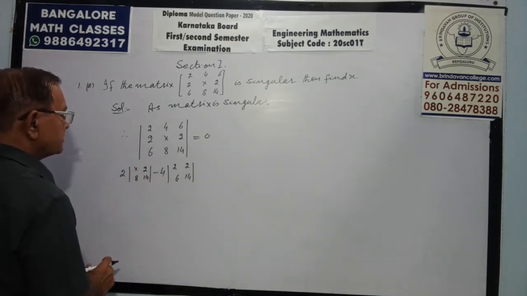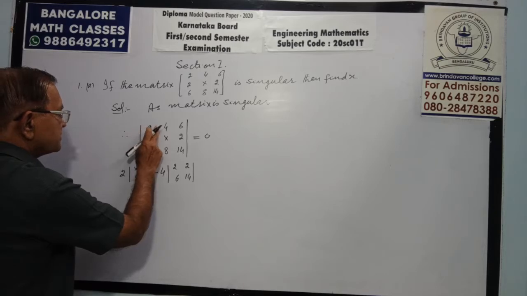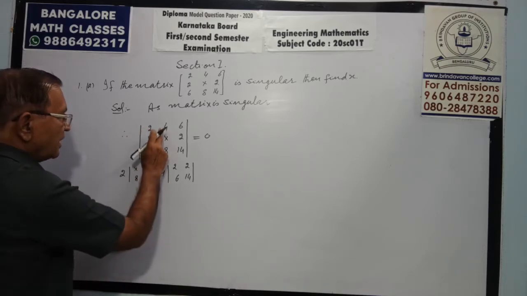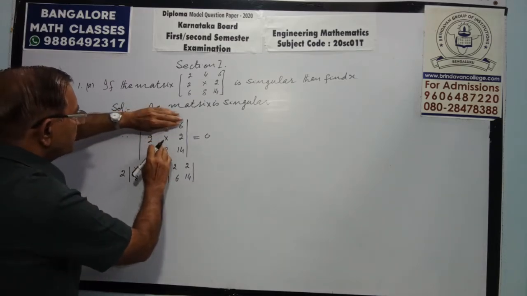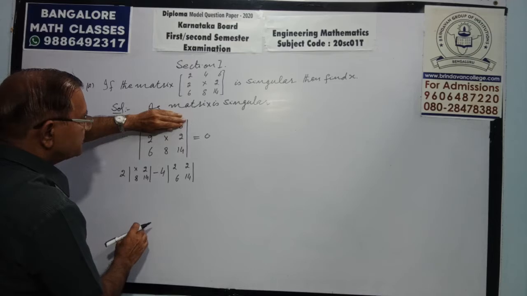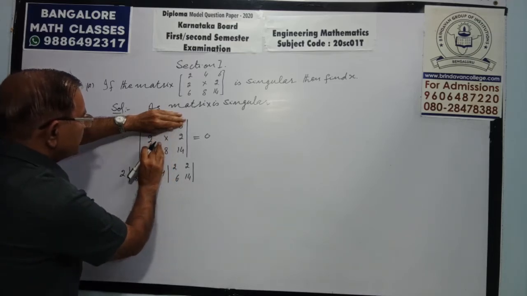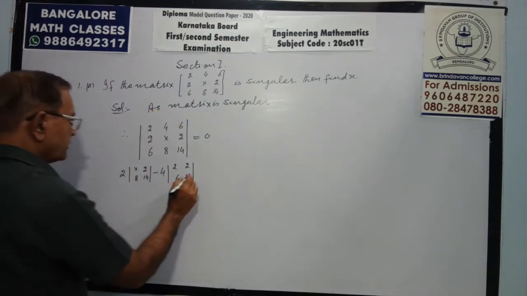See this once again. I have seen students making a mistake. First plus, then minus. I have put minus here. The entry is 4, I have put the entry 4. Then for 4, cut the row in which 4 is, cut the column in which 4 is. We are left with 2 2, 6 14, so put 2 2, 6 14, plus.